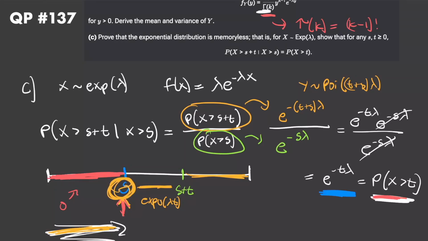So in QP 136 this is actually going to be useful, and it's going to maybe make a little bit more sense than it does right now, but that's basically memorylessness, and it's the most important property of the exponential. It's the only continuous distribution that is memoryless.